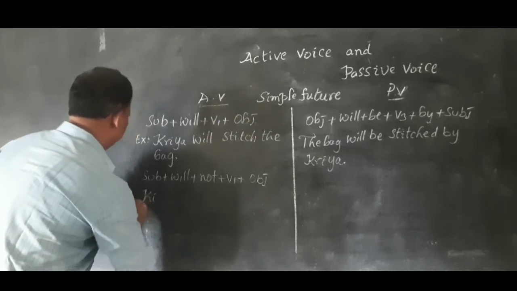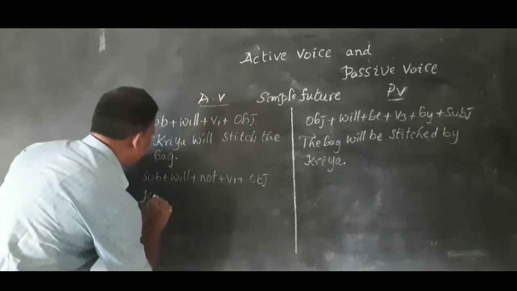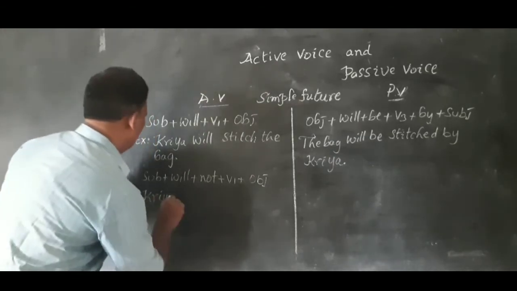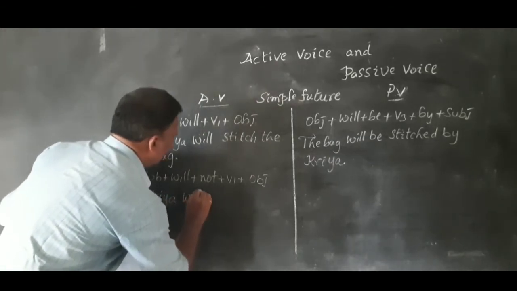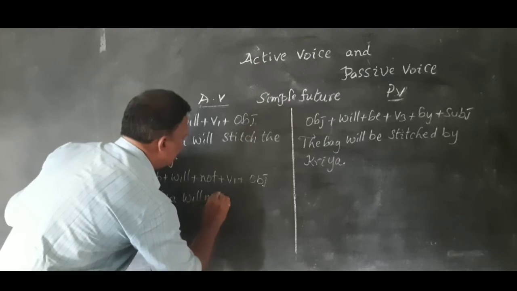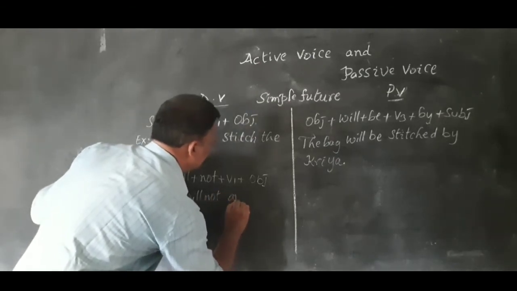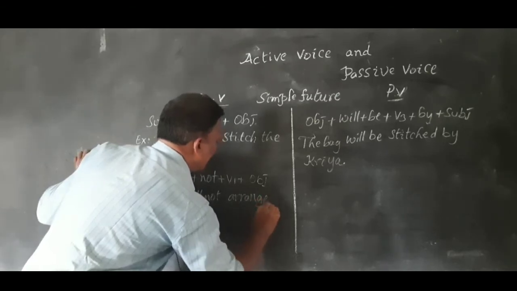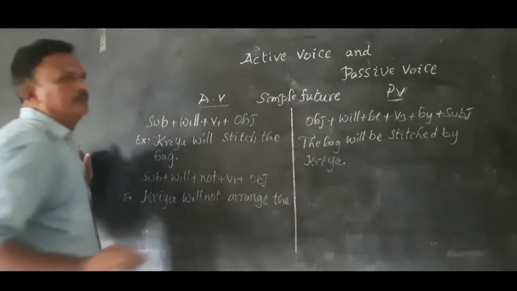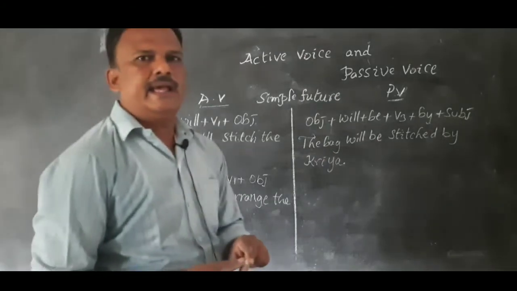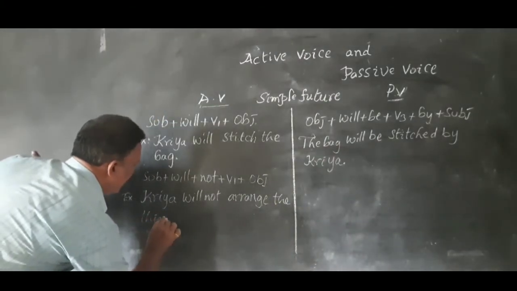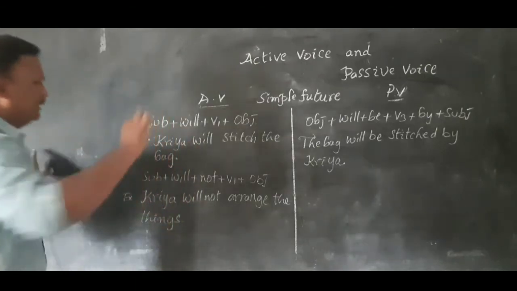Example: Kriya will not arrange the things.